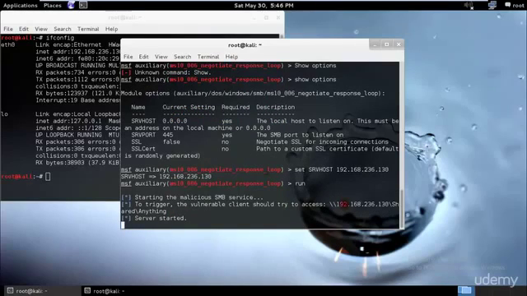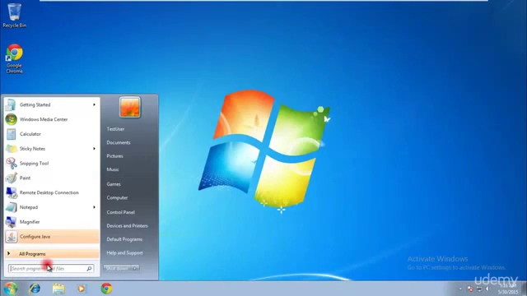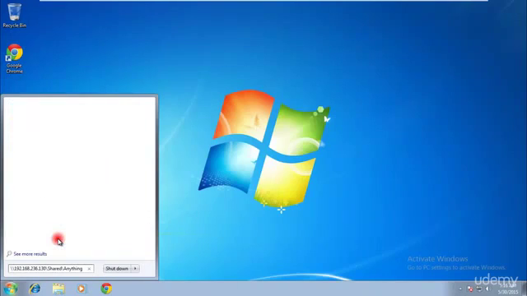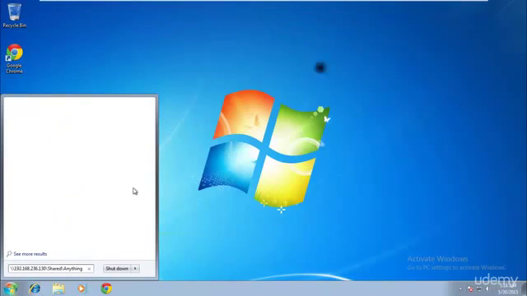Okay, perfect. It is running, and it says to trigger the vulnerable client to try to access the share. So what I would do is that I'll just go ahead and copy this, and I'll go to this website over here. I can go ahead and run this by tapping it over here. Most probably I should be able to. Let's see if I am able to. As you can see, my computer has become a bit slow. It will probably hang itself.